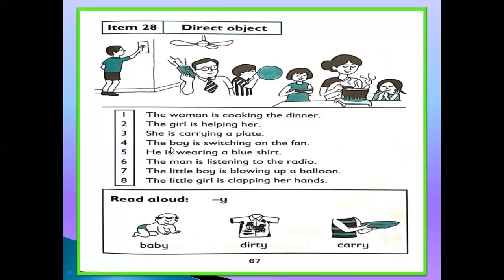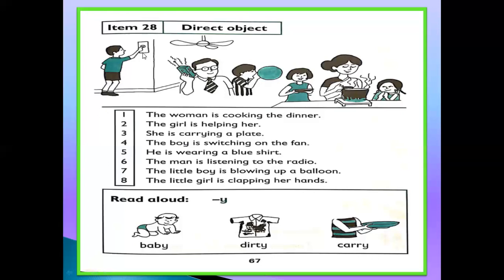Number 4. The boy is switching on the fan. Now, which one is the direct object? This fan, okay? And which one is the boy? He is switching it on here.